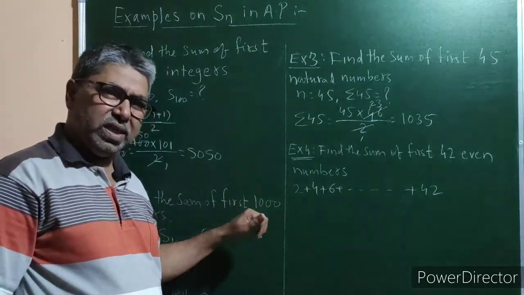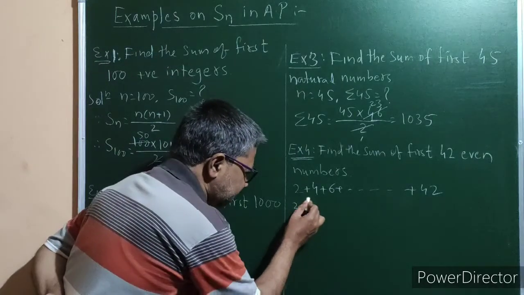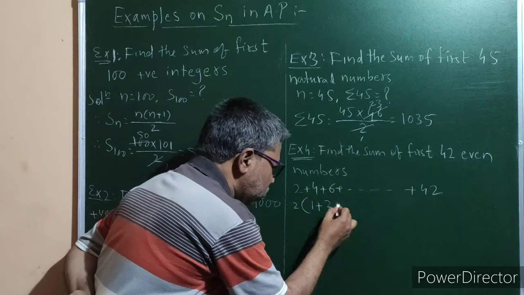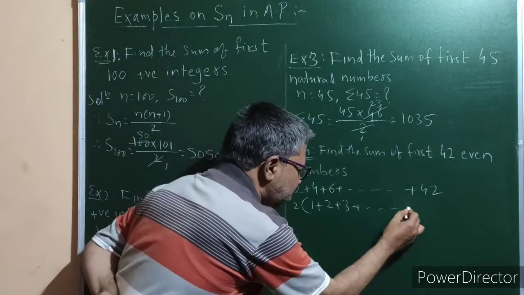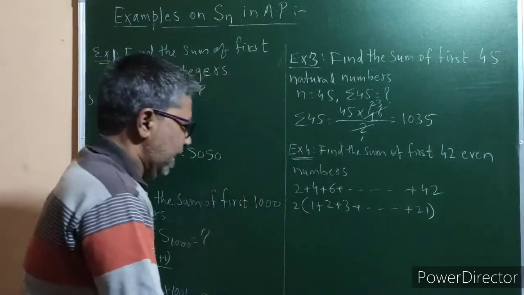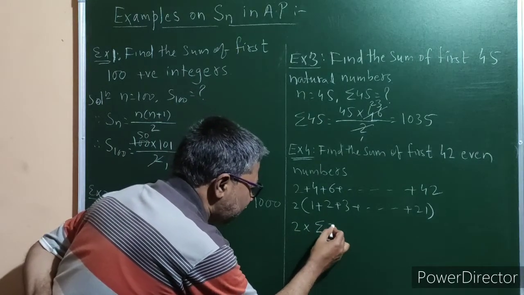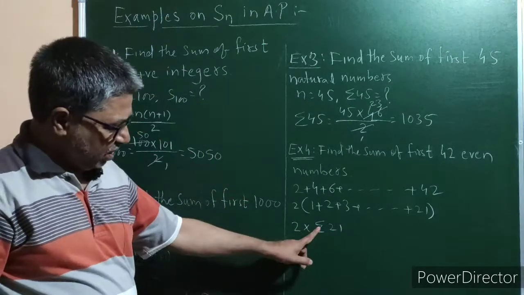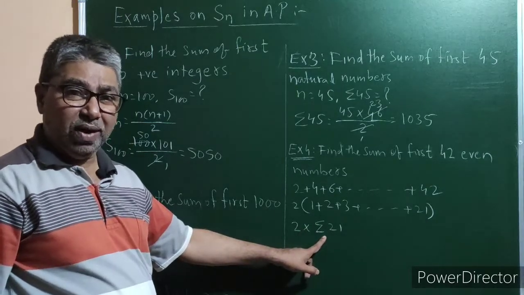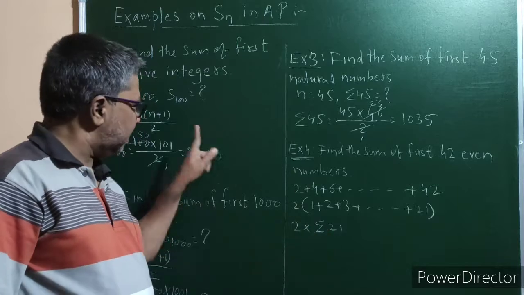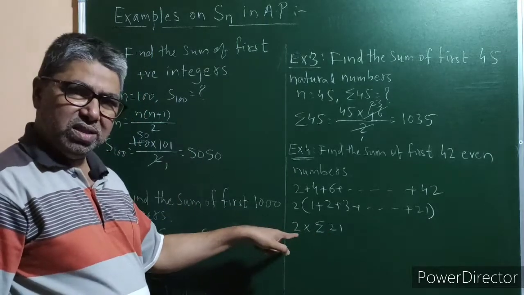If you take 2 as a common factor, the next step will be 2 into bracket 1 plus 2 plus 3 plus so on plus 21, and this is nothing but 2 into sigma 21, or S21, the summation of 21 numbers. So here you can apply the same formula to solve this example.